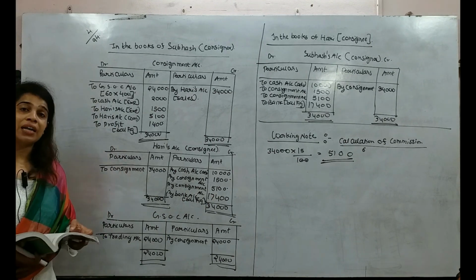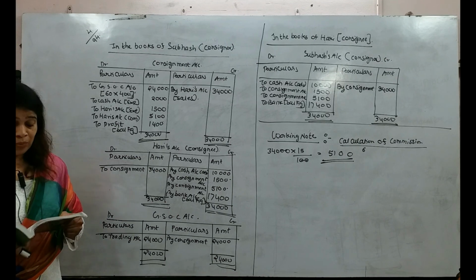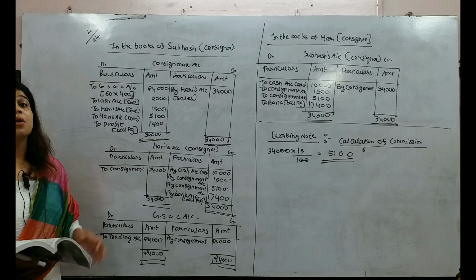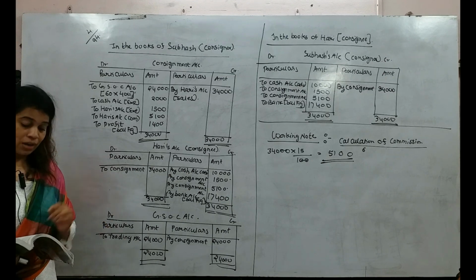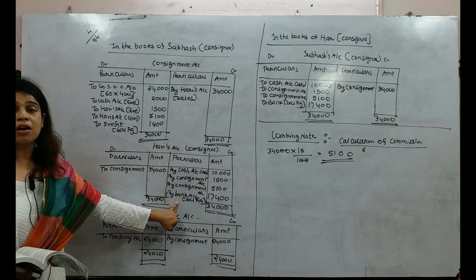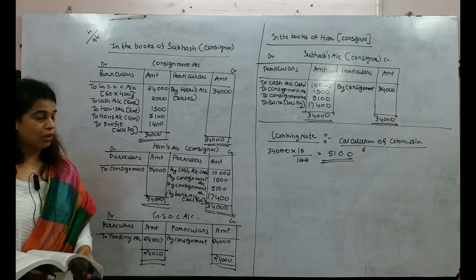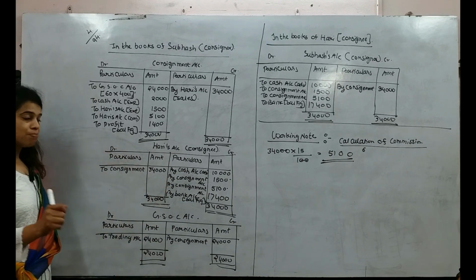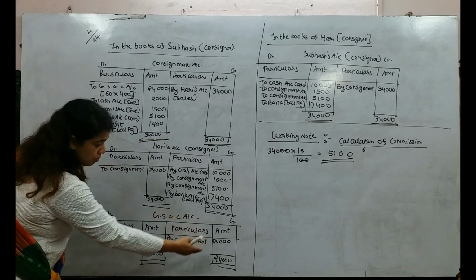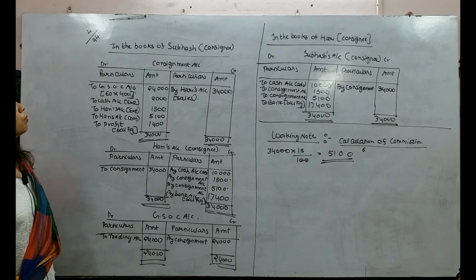But why are we writing bank account? Have a look in your question. D part. Subhash received bank draft for the balance due, because they have mentioned that Subhash is receiving bank draft, that's why I am writing by bank. Otherwise you can directly write by balance carry forward, nothing wrong in that. Okay, because they have mentioned bank draft, that's why I am writing here by bank account. Apart from it, here balance I am transferring directly to trading account. This was problem number 4.